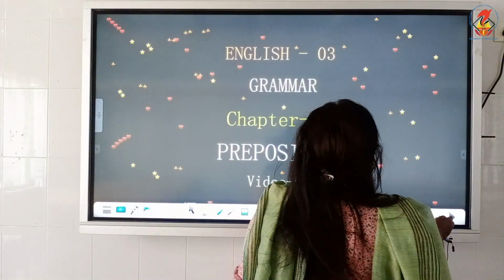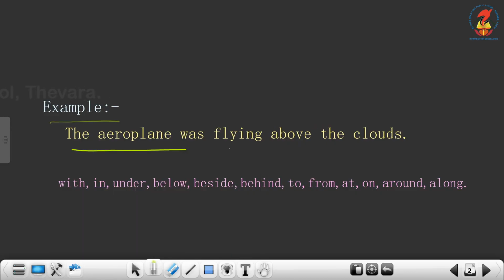Please listen. The example is, the aeroplane was flying above the clouds. What is the noun here? Aeroplane and clouds. So where is this noun aeroplane? It is above the clouds. Understood? So where is the aeroplane? It is above. So what is the word above here? Above is the word that has helped us to understand where the noun aeroplane is. So above is the preposition.